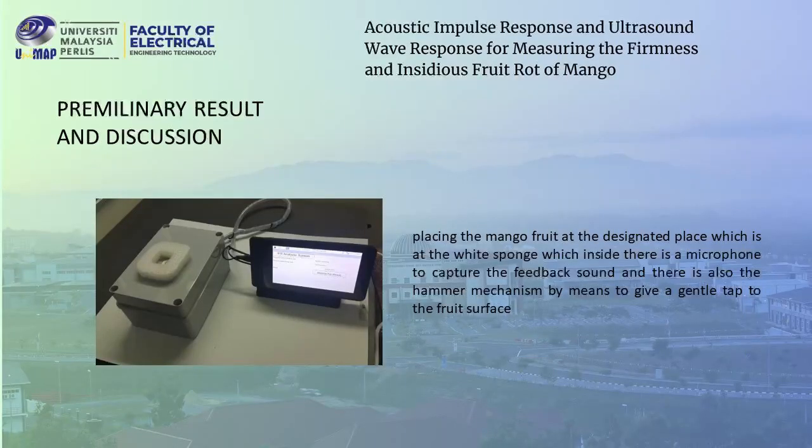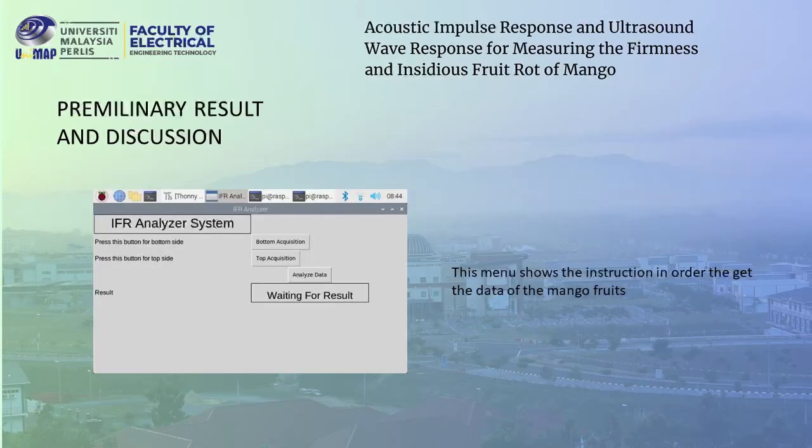Okay, so now we go to the results and discussion, and in the slide is shown the last version of this device. So we improved the foam a little bit to improve the sound cancellation and the sound barrier, to ensure no outside sound can interfere with the data. Okay, now we go to the user interface that I created. Okay, this is the display that is shown on the LCD screen. In the screen there are bottom acquisition, top acquisition, and analyze data.